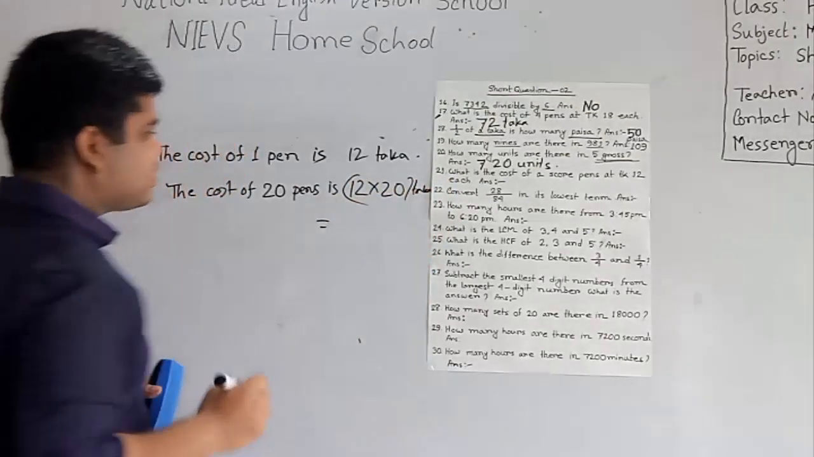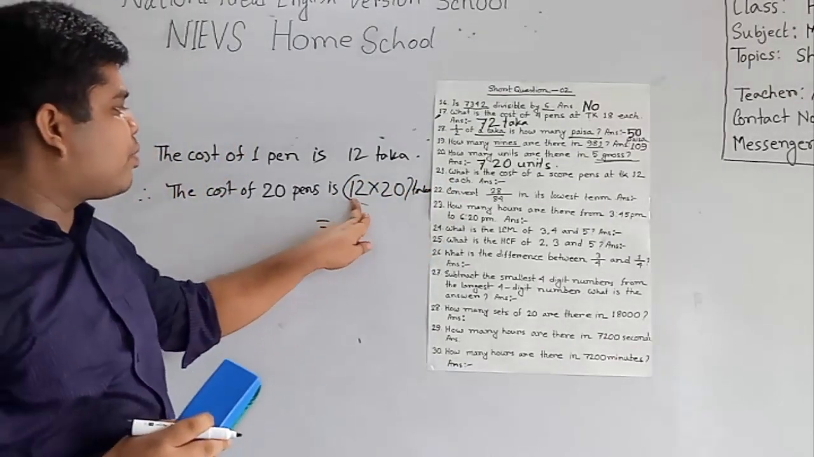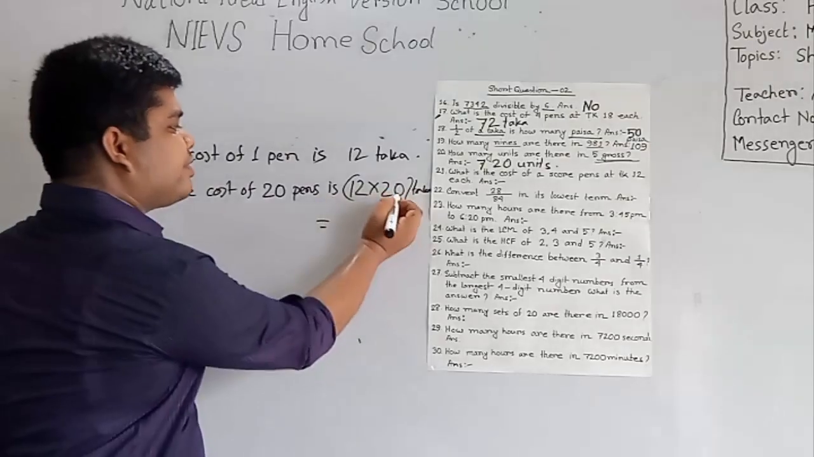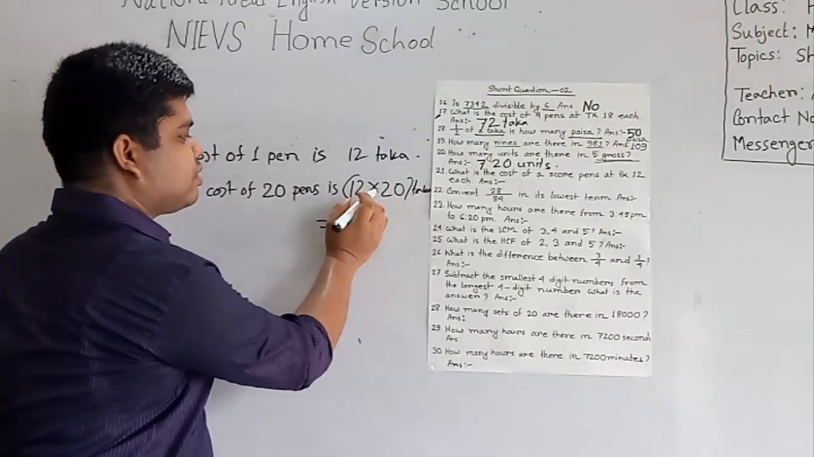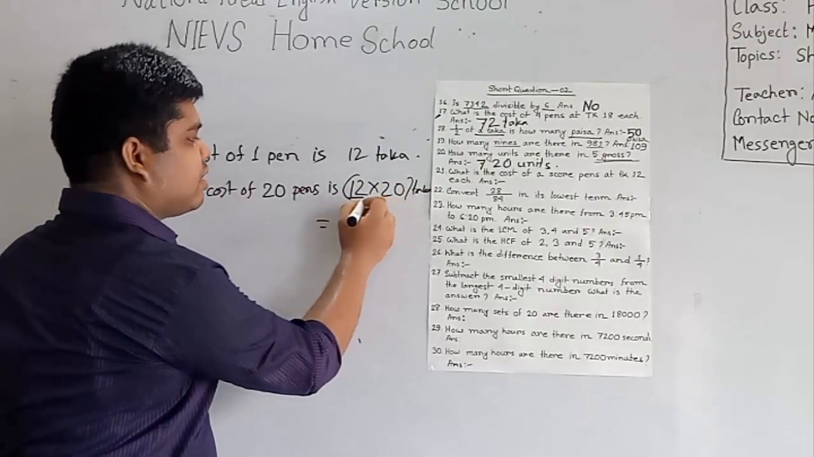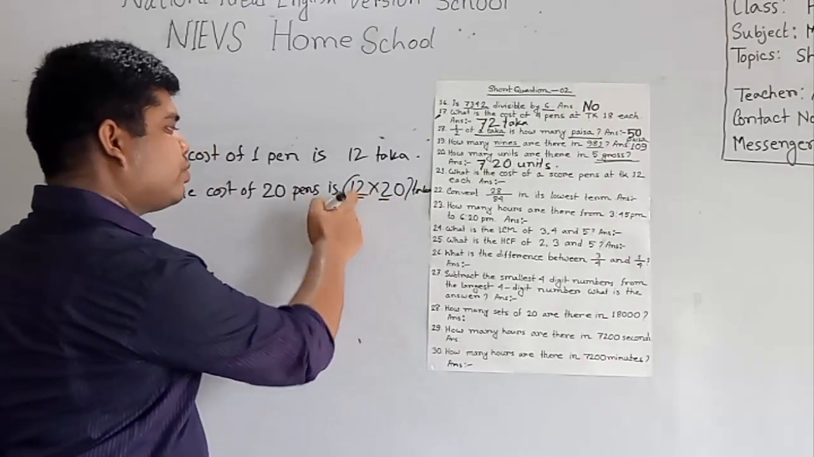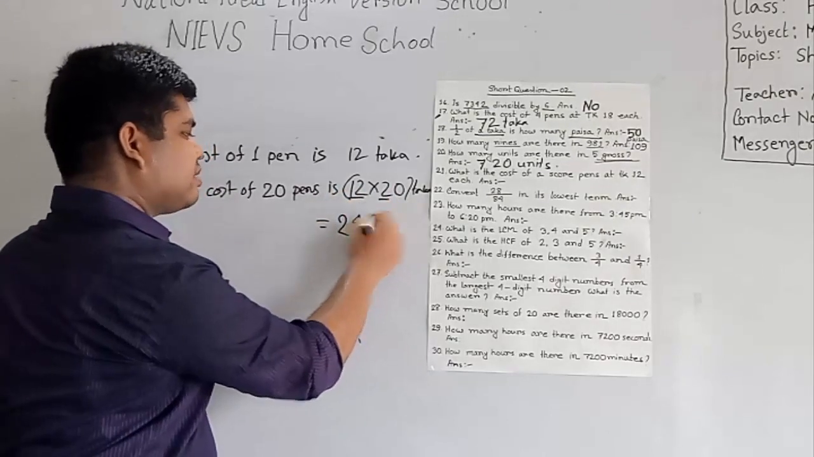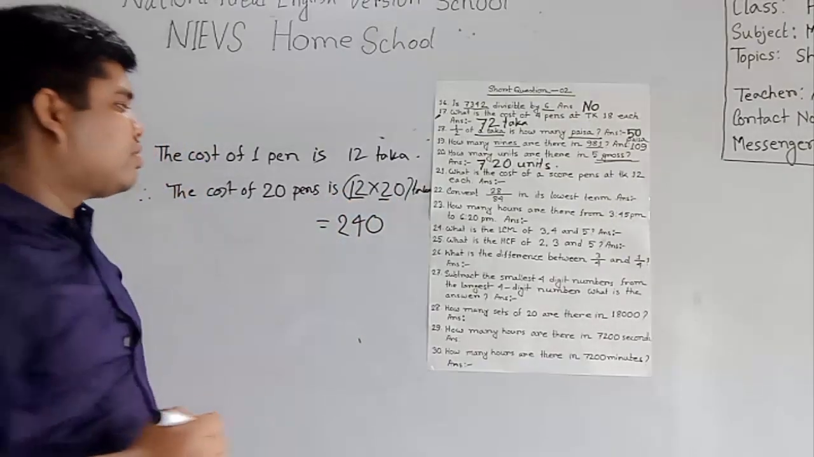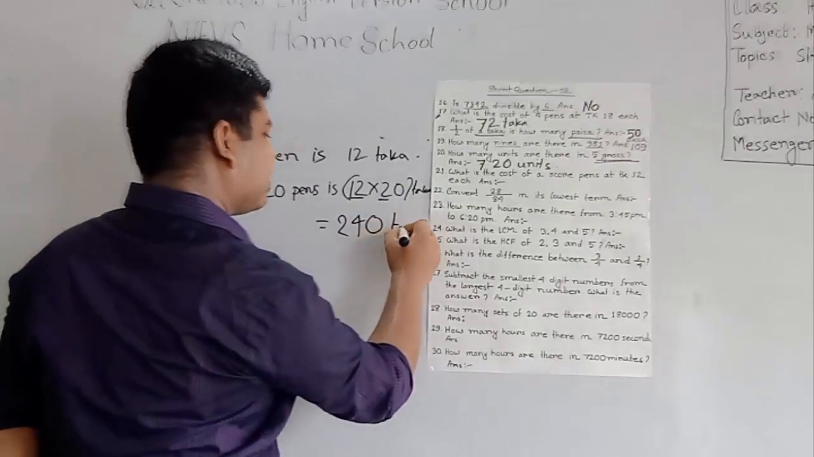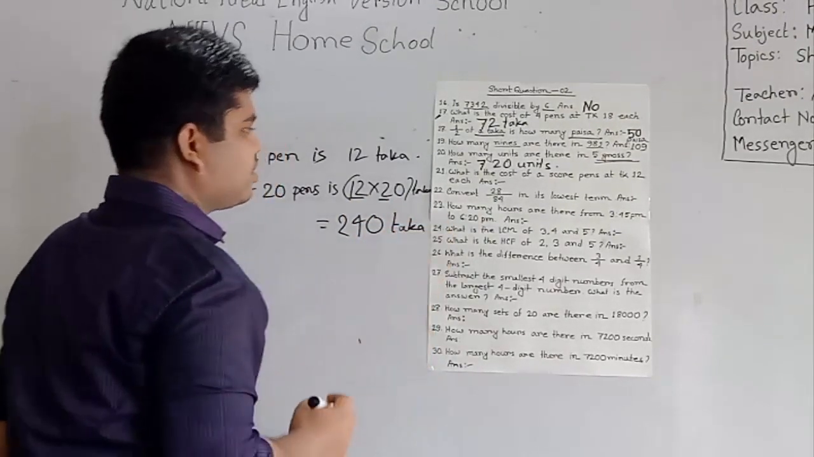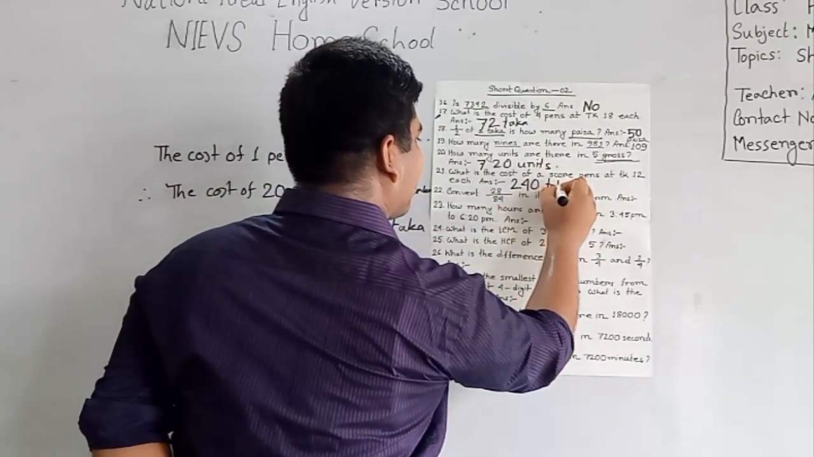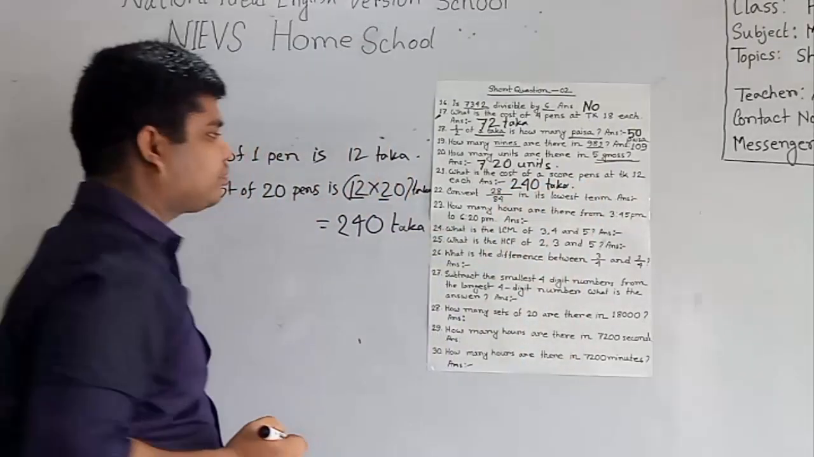My dear students, here we use a short process of multiplication. That means without the 0, at first we multiply these two numbers, 12 and 2. 2 2s are 4 and 2 1s are 2, and this 0 is placed here. Okay. So 240 taka is the answer.